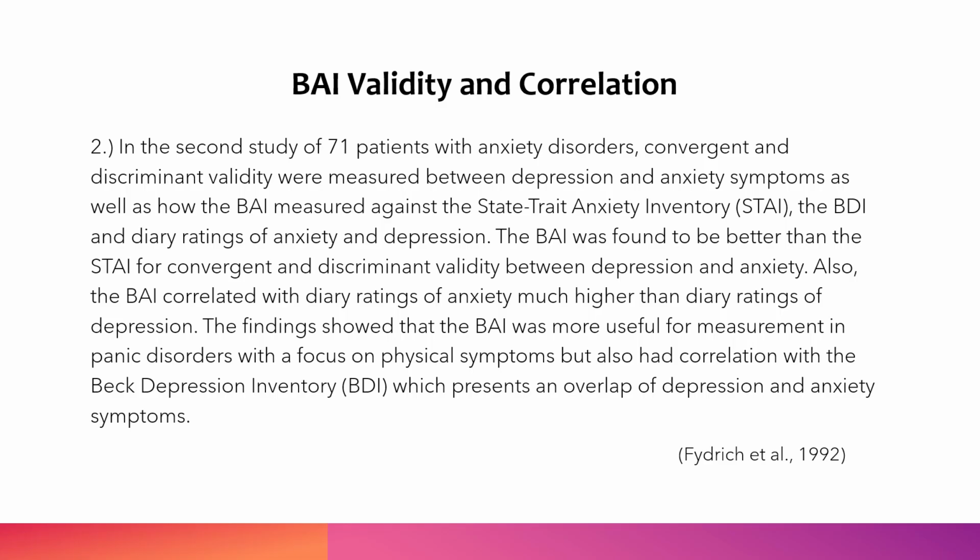Also, the BAI correlated with diary ratings of anxiety much higher than the diary ratings of depression. Findings showed that the BAI was more useful for measurement in panic disorders with a focus on physical symptoms, but also had correlation with the Beck Depression Inventory, the BDI, which represents an overlap of depression and anxiety symptoms.